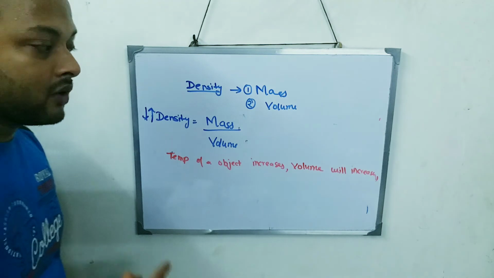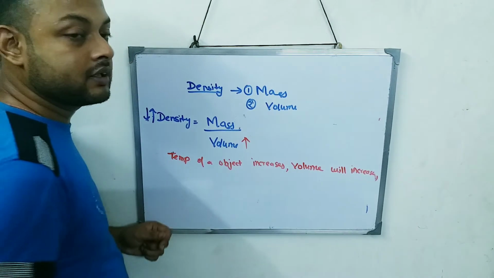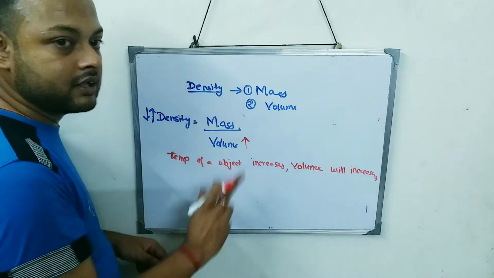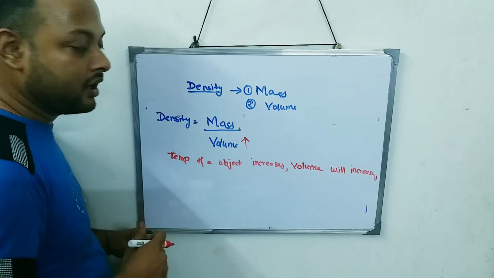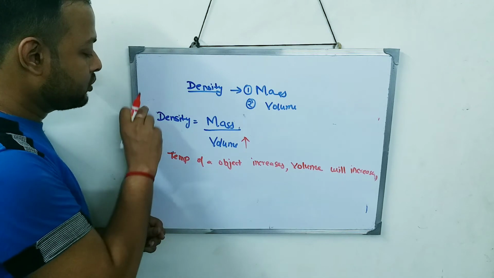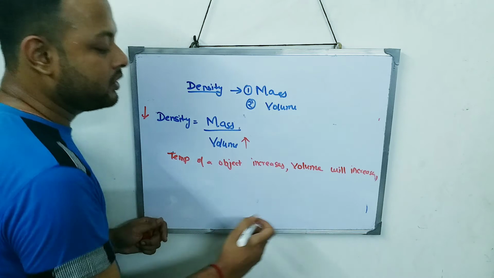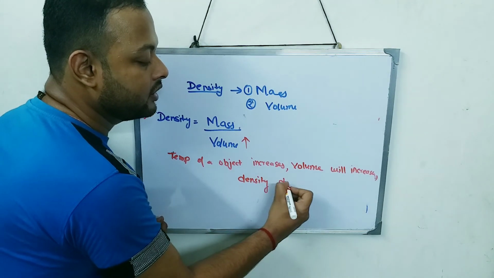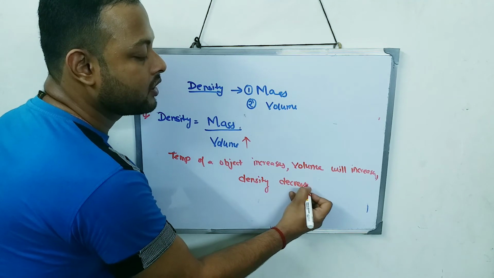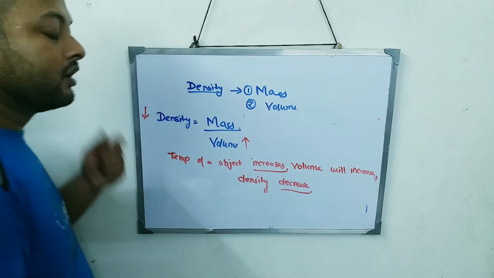And think just now what I taught you, if volume of the substance increases, how will it affect the density? Inverse relation, inverse. So density will decrease. So if volume increases, density decreases. So if the temperature increases, density will decrease.